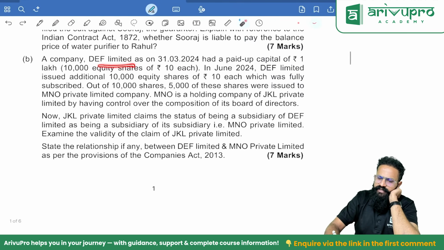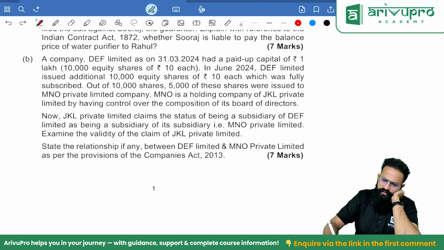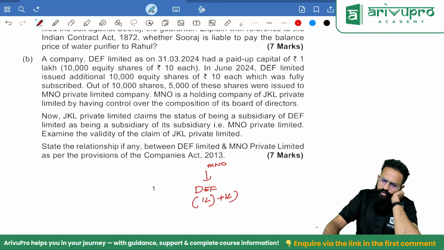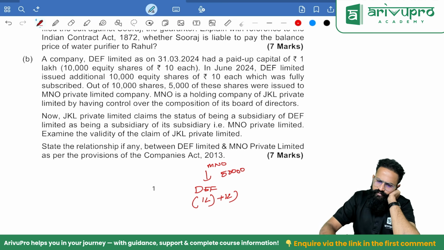A company DEF Limited as on 31st March 2024 had a paid up capital of 1 lakh, 10,000 shares. In June 2024, they issued another additional shares of 1 lakh. So now it is 2 lakh. Out of 10,000 shares, 5,000 shares were issued to MNO Private Limited. Out of this, MNO Private Limited are holding how much? Total 5,000 shares. That is 50,000.